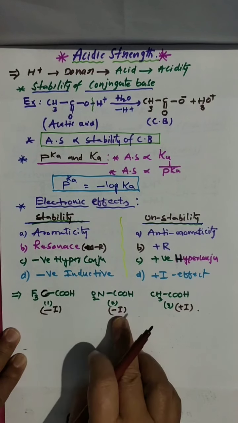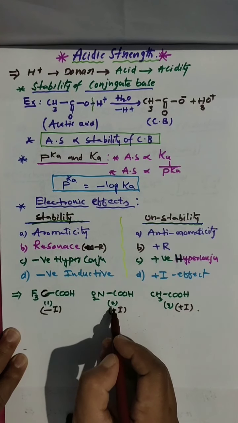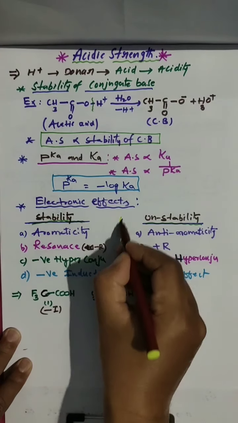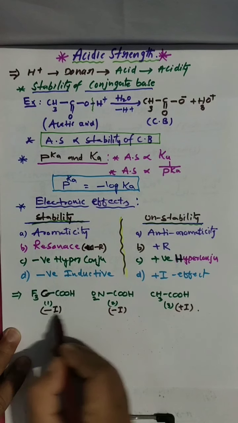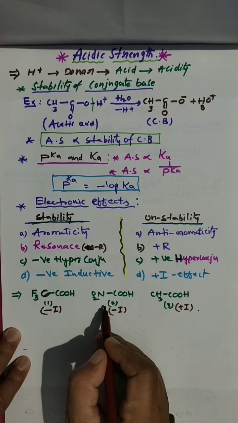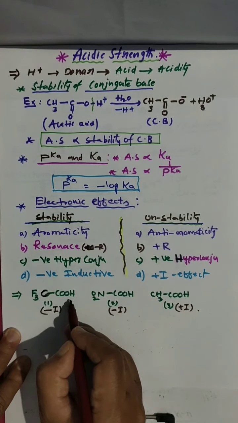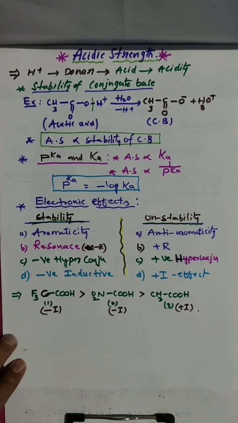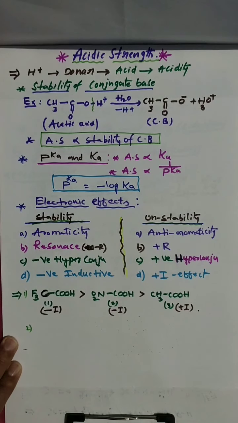And here minus I, both are minus I. Fluorine shows a huge minus I effect compared to NO2. So electron withdrawing group, donating group, you have to remember. Clear? So fluorine shows more minus I than the nitro group. That's why it is highly acidic compared to this. Clear? Next, another example I am taking here.